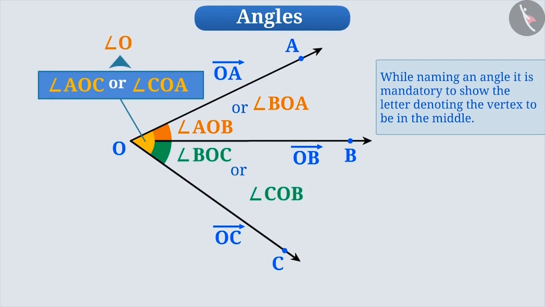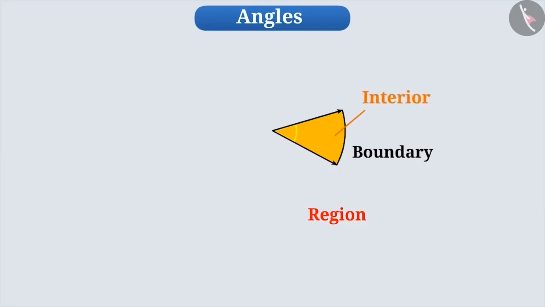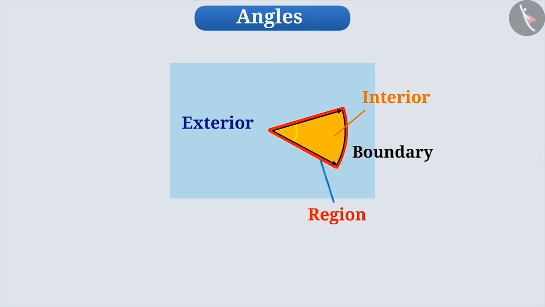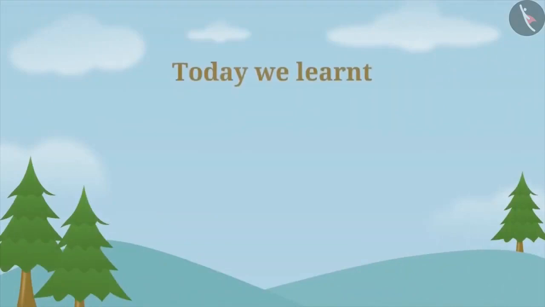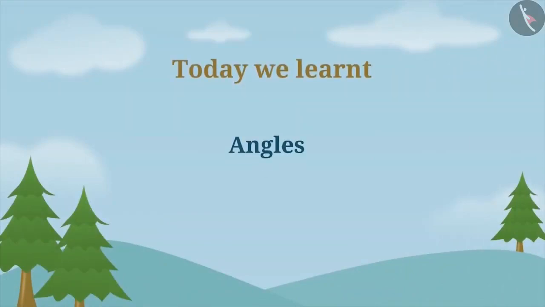With this, you must have understood the concept of angle. Now let's understand angles further. There are three regions related to any angle. The part formed by the arms or the sides of the angle is called the boundary of the angle. The part inside the boundary of the angle is called the interior of the angle. And the part outside the boundary of the angle is called the exterior of the angle. The interior of the angle and its boundary together is called the region of the angle. So today, we learned about angle. We will learn two angles.